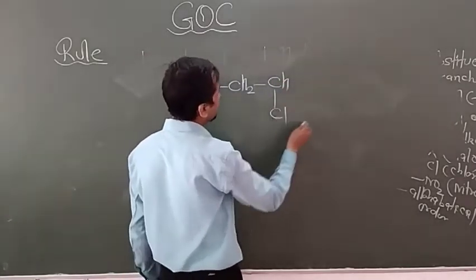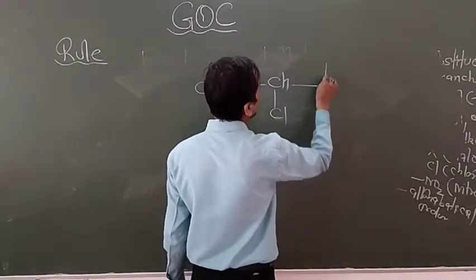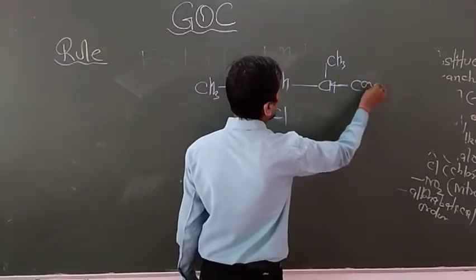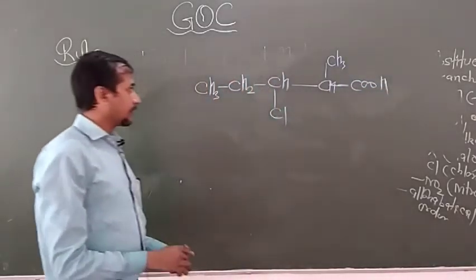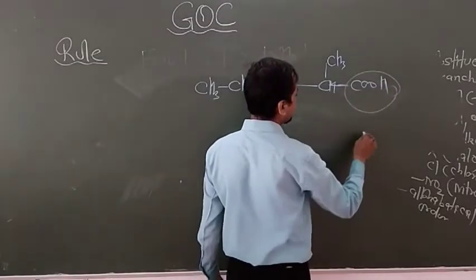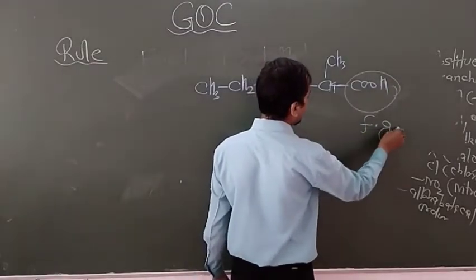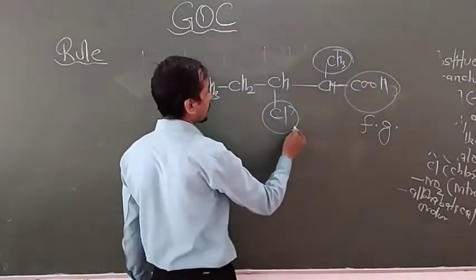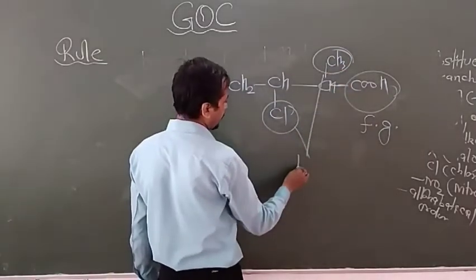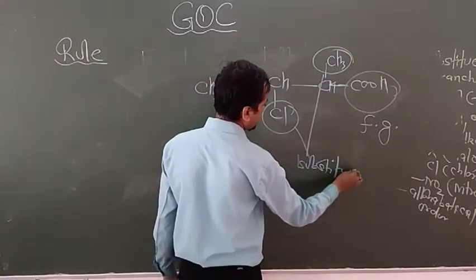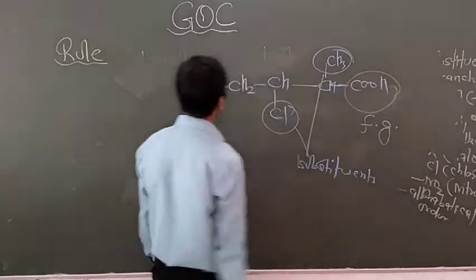You can take Cl. Here CH3, CH, COOH. So look at here, this is the functional group. Cl and methyl are basically branches, that is known as substituent.